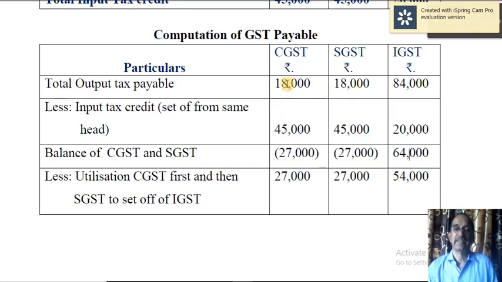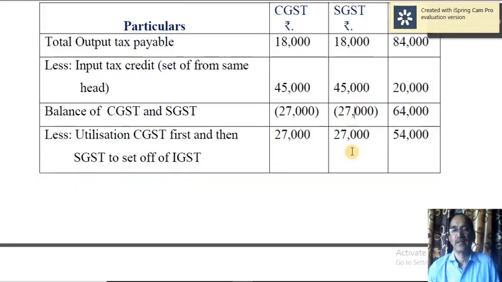But look at CGST, 18,000 is the liability, SGST 18,000 is the liability, but you have got 45,000 each input tax credit surplus. First, utilize to the extent required in both the cases. So compare 18,000 against 45,000. Still there is a surplus of 27,000.